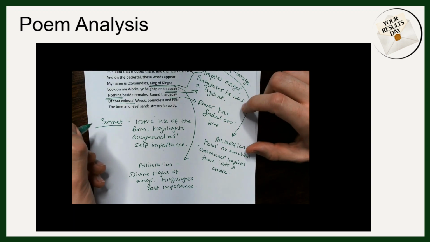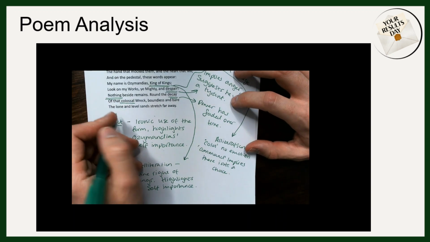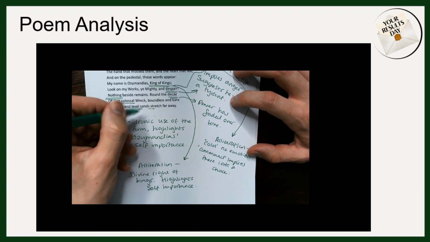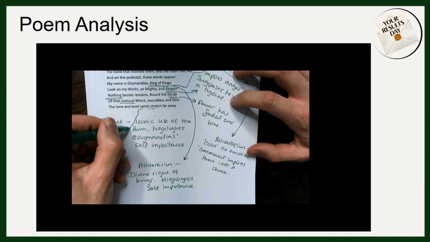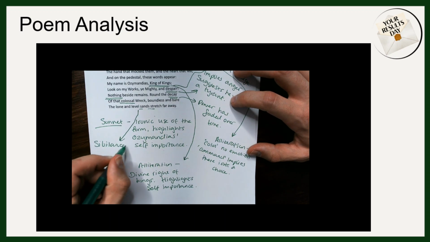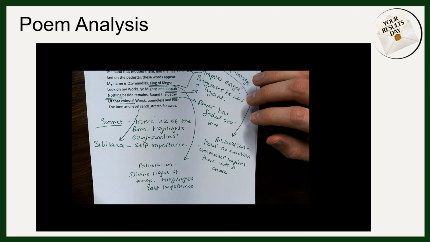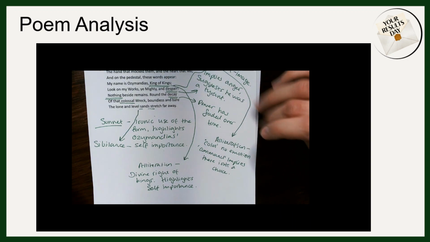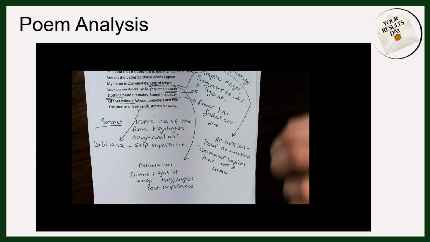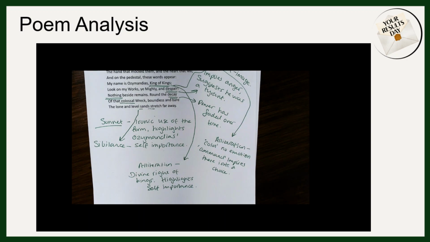And last thing then for our language analysis, we could look at the use of sibilants in the line, the lone and level sands stretch far away. These sibilant sounds perhaps could reflect the sound of the sand as it moves across the desert. And again, Shelley leaves us with this line that reinforces that Ozymandias' power has disappeared. There's nothing else around it.